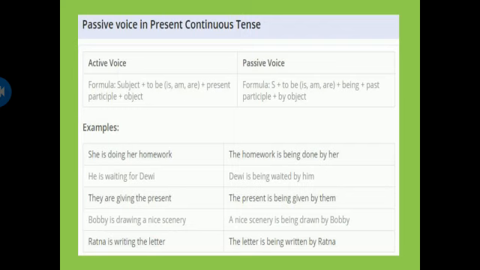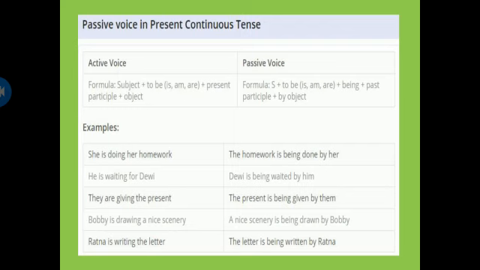For present continuous, the helping verb that we use is am, is and are. He is waiting for Davy. This sentence, when we change it into passive voice, it will become Davy is being waited by him. Waited is the third form of wait, and we have added being because there is present continuous tense. They are giving the present. The present is being given by them.